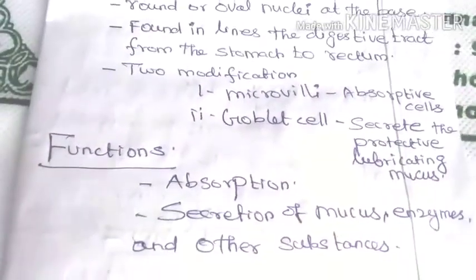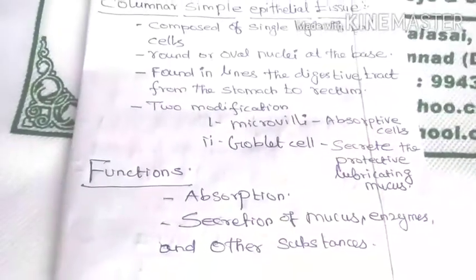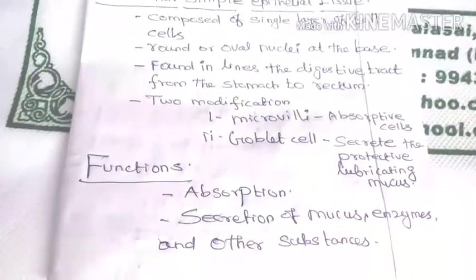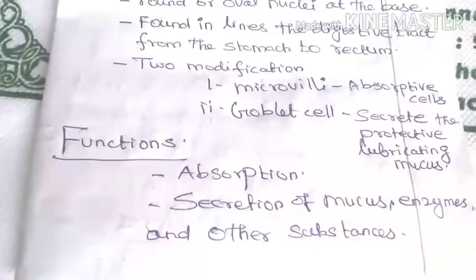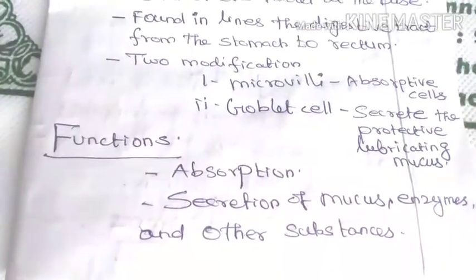What is the function of columnar simple epithelial tissue? Absorption, and secretion of mucus, enzymes and other substances.